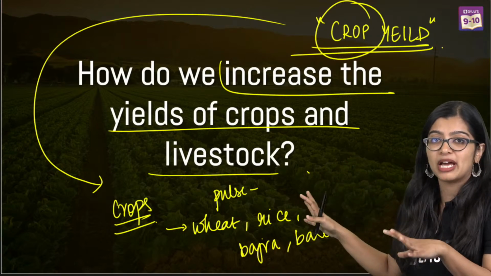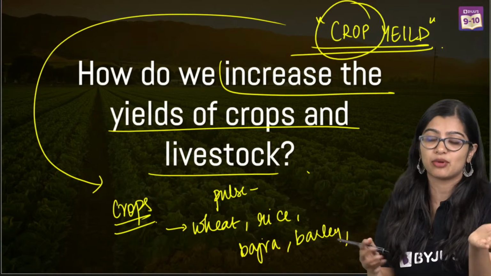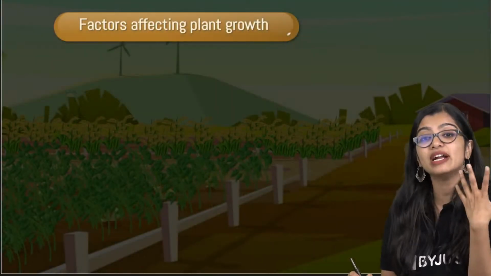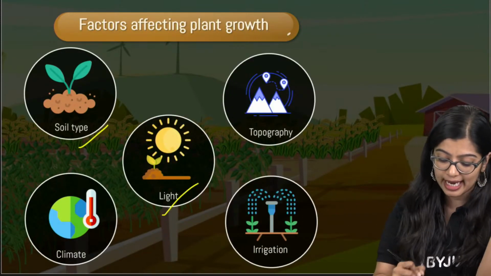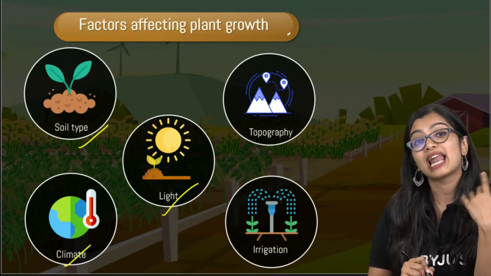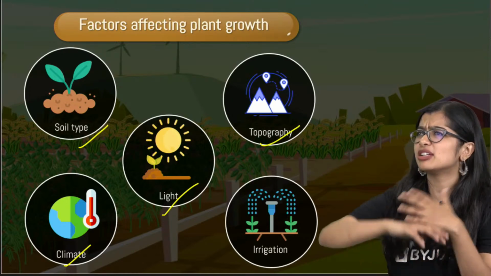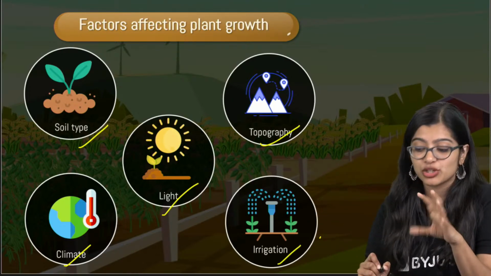Now, each crop that is there will not have the same thing. It's not like all crops are the same. No, different crops have different demands, right? So some crops will require one kind of soil type. Some of them will require extensive light to grow. Some of them require different climatic conditions, right? Maybe the topography or the lay of the land is also something that they depend on, and how much water.